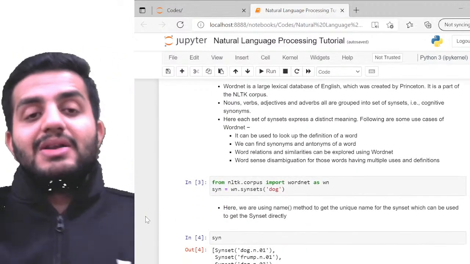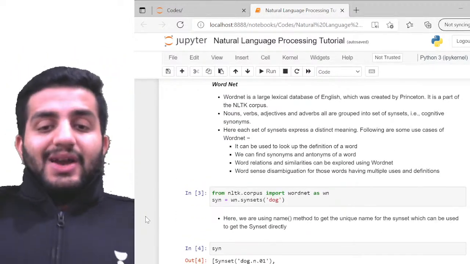Now coming to word nets. So what are word nets?